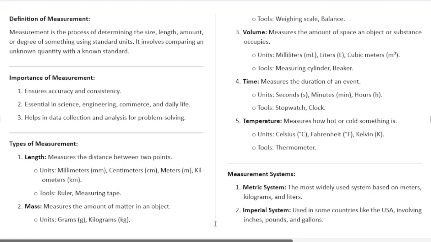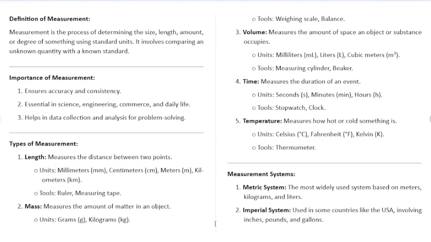So we talked about the definition of measurement. We said it is the process by which we determine the size, length, amount, or degree of something using standard units. We also talked about the importance of measurement. We said it ensures accuracy and consistency. It is essential in all fields of life, and it also helps in data collection and analysis for problem solving.